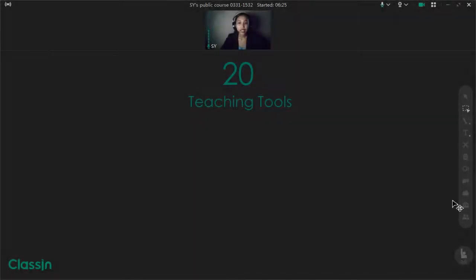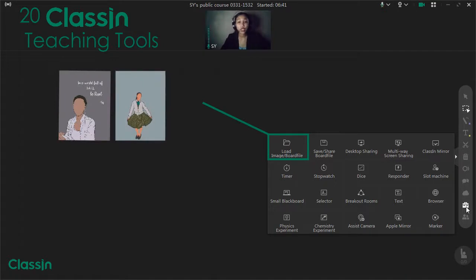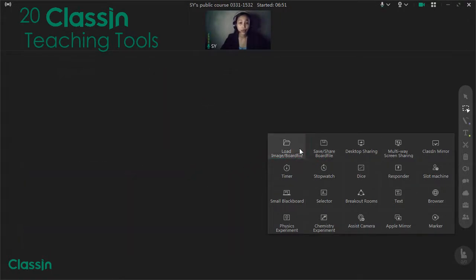So here are the 20 teaching tools you can use in Classin. As you can see in my screen now, I have the 20 useful tools in teaching. First, we have the load image or board file. Here, you can attach pictures from your computer if you're using your laptop or PC, or from your phone. You can also attach saved board files from your previous discussion. So let's click the load board file.